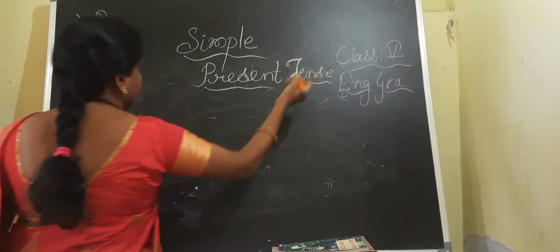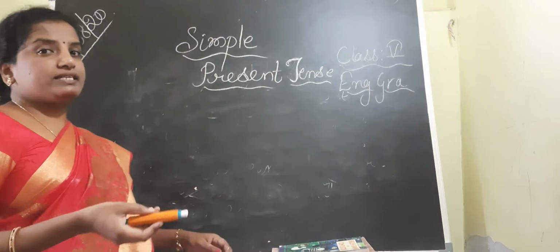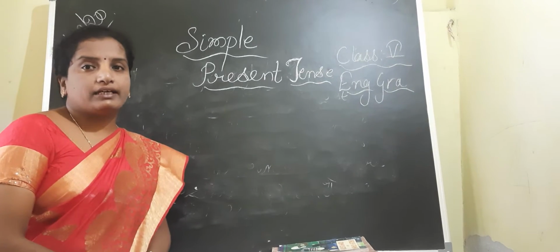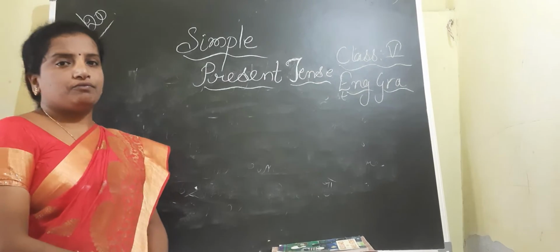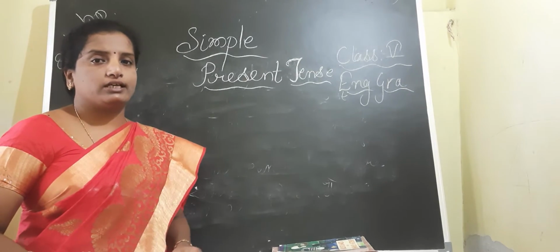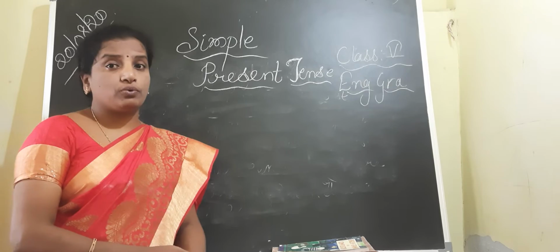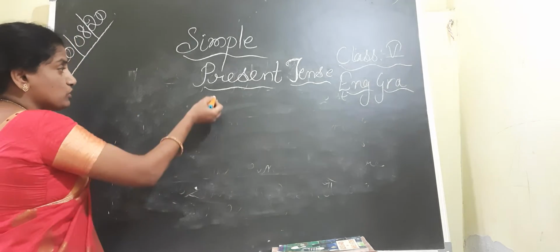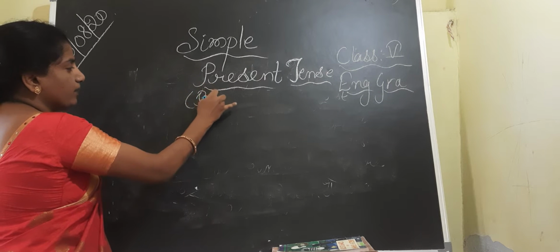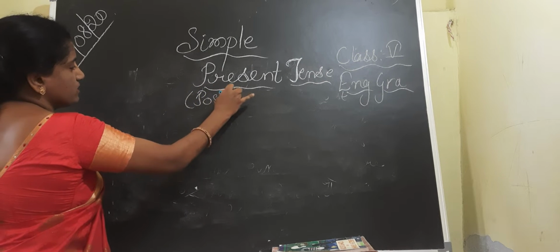Now children, we have already learned that present tense is at the time of speaking. Simple present tense is a tense which is used to denote habitual actions as well as universal truth. In two situations we are using it, and today we are talking only about positive statements, children.